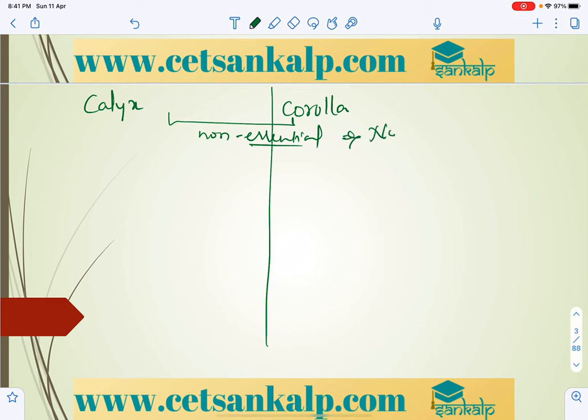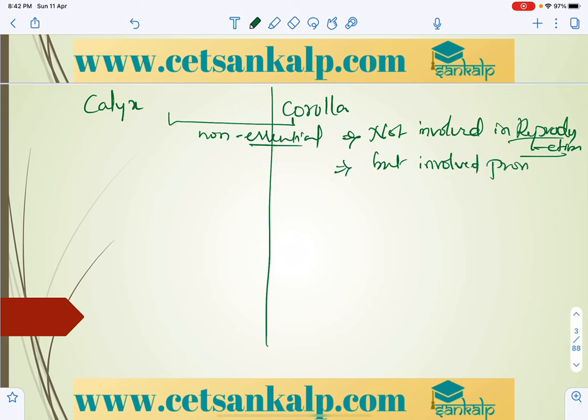They are not involved in reproduction, but they provide protection to the other whorls, that is, protection to the essential whorls.